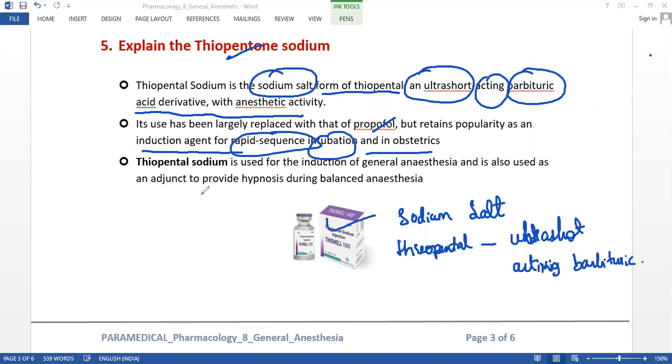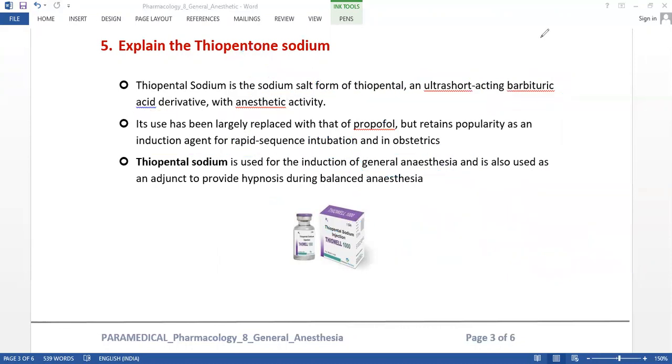Thiopental sodium is used for induction, that is, producing general anesthesia, as we already discussed, and also used to produce hypnosis during balanced anesthesia. So in the case of balancing the anesthesia, this may be used.